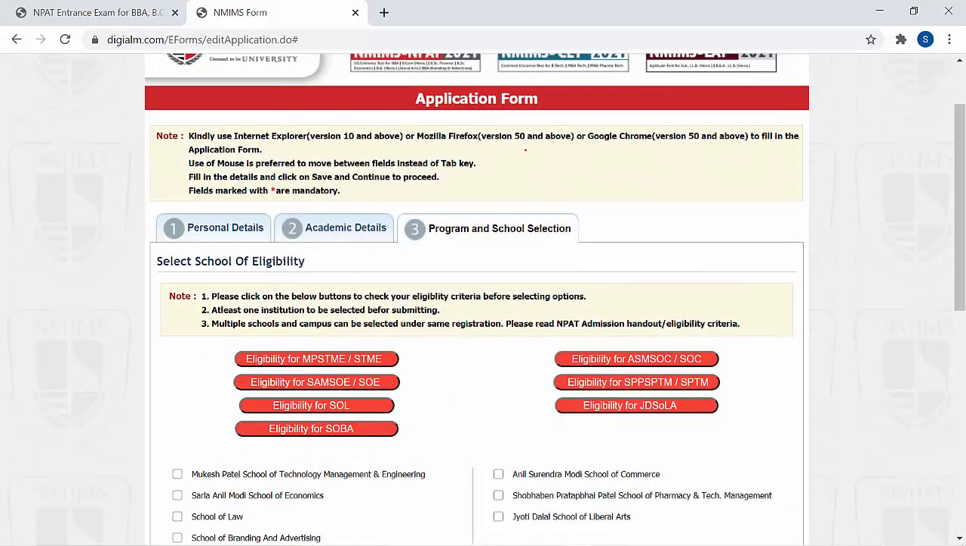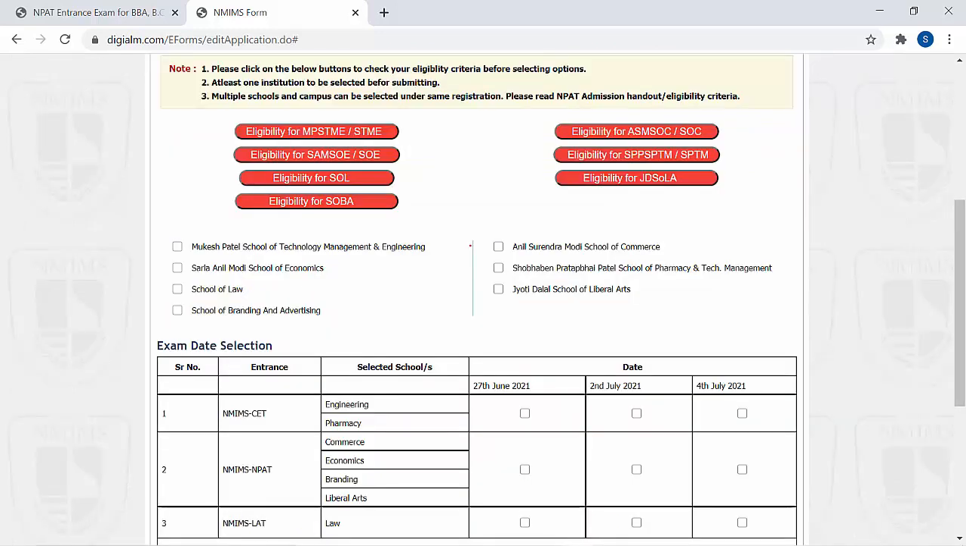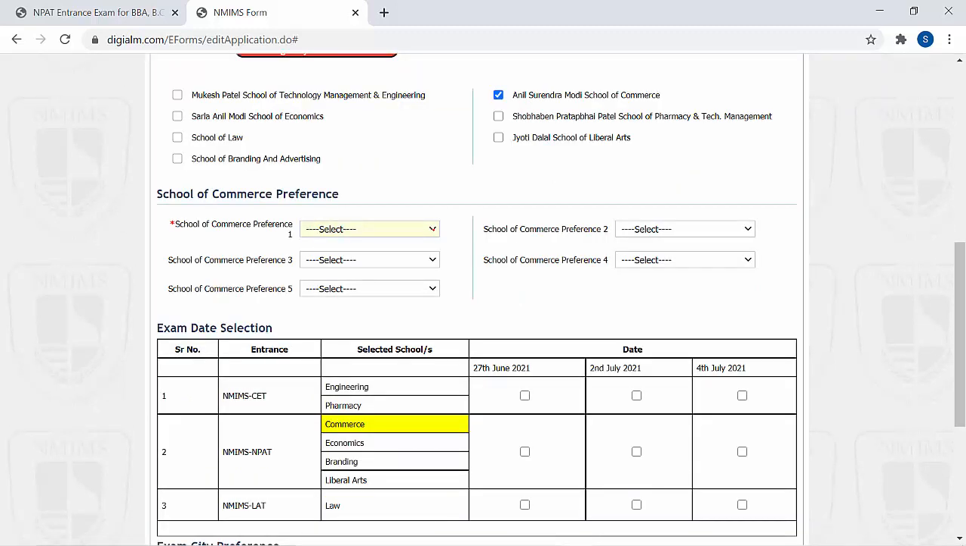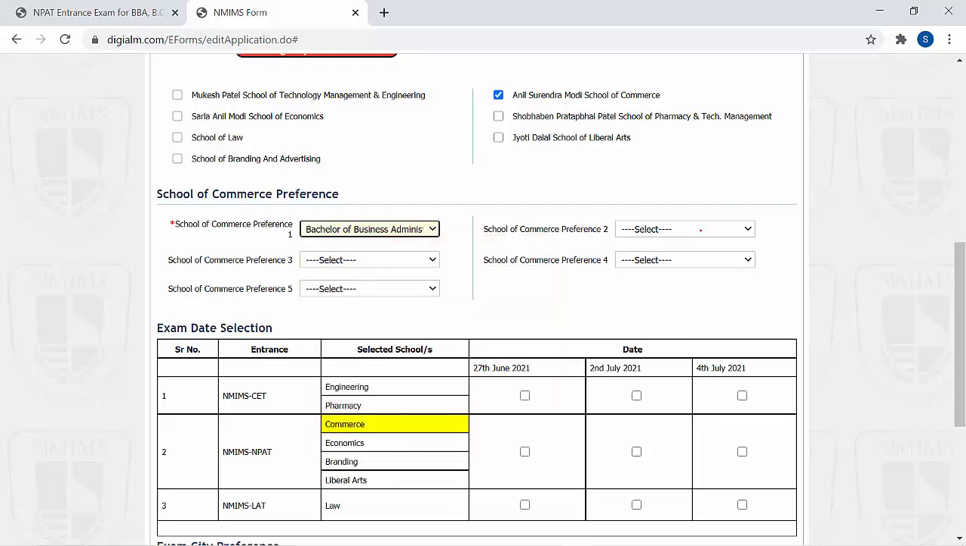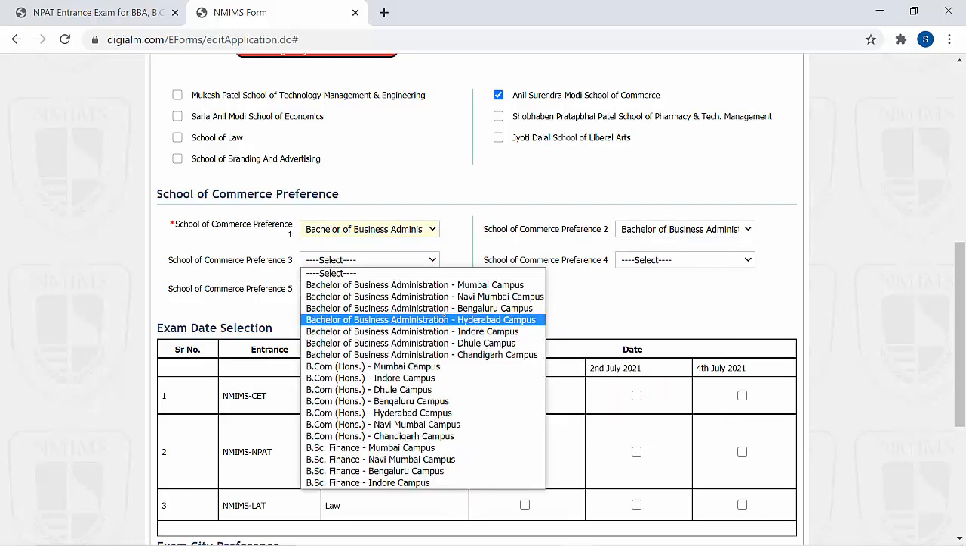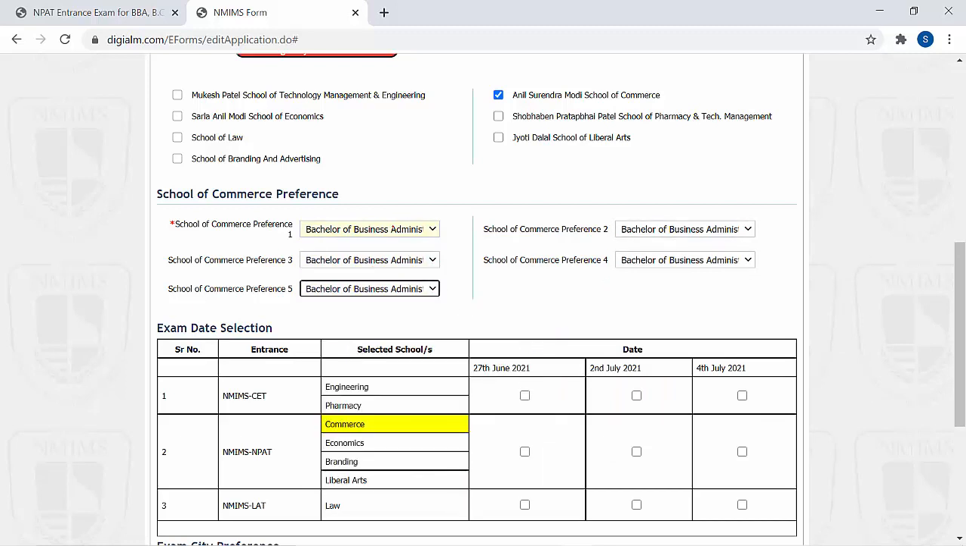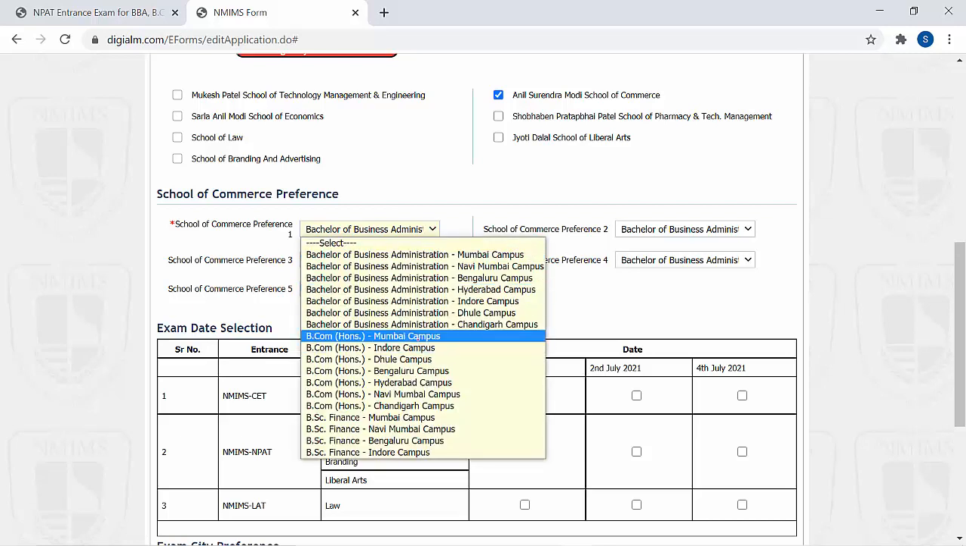Now you will move to the third stage, and that is the program and school selection. So guys, these all are notes, read this carefully. Before selecting options, go through all these eligibility criteria with respect to each particular school. If you want to pursue the BBA, then click here Anil Surendra Modi School of Commerce. Your preferences should be in decreasing order. The first one will be the Mumbai campus. If you are from Mumbai, select your preferences accordingly. Now I am selecting all these options, so I am looking for the BBA program. Similarly you can choose the rest of the programs like BCom and BSc in finance.